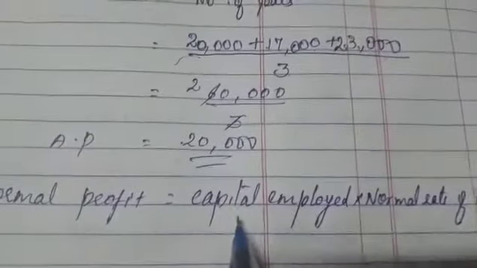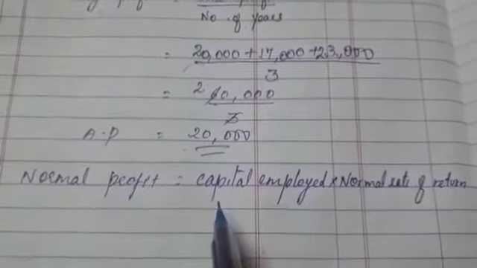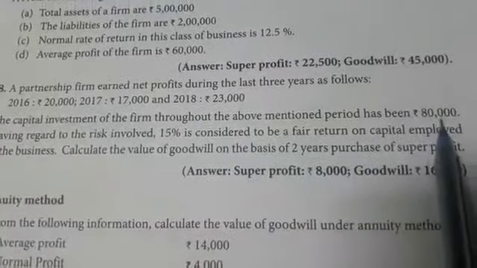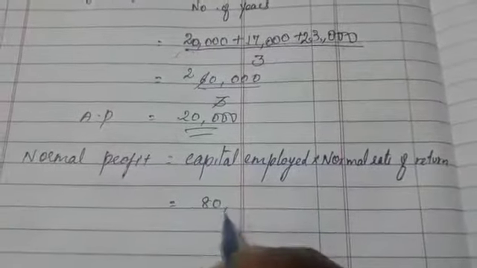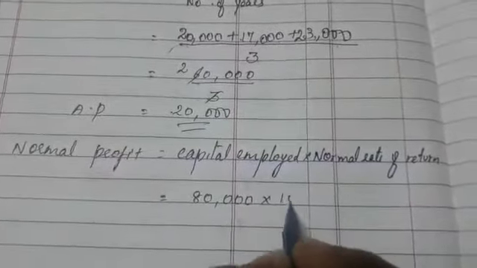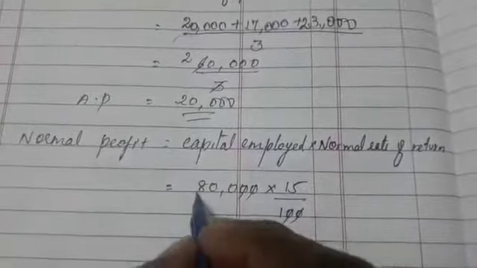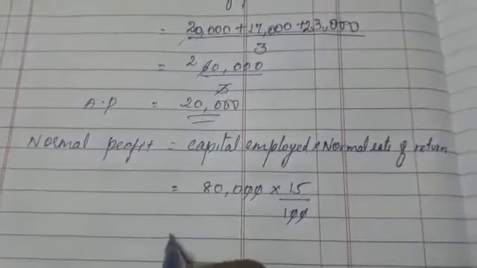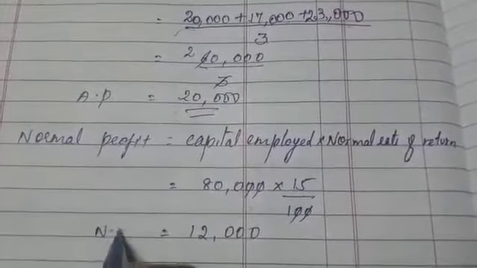So capital employed is 80,000, that is given in the sum itself, and the rate of return is 15%. 80,000 into 15%, that means 15 by 100. We strike out 2 zeros. So 800 into 15, we get the answer 12,000 as our normal profit.